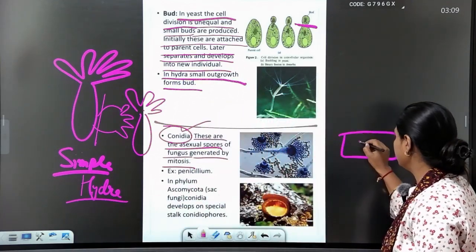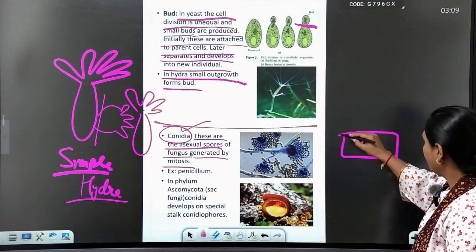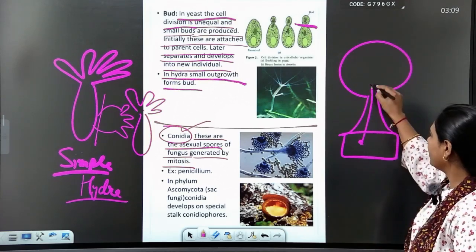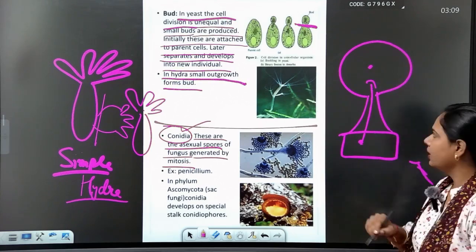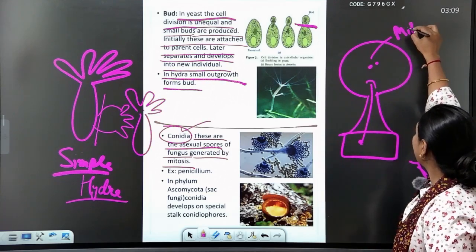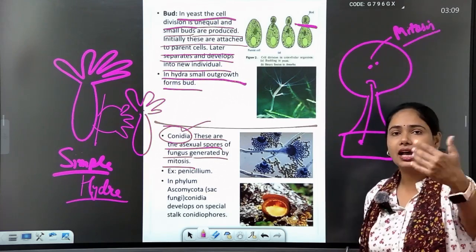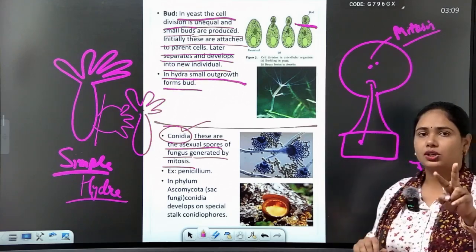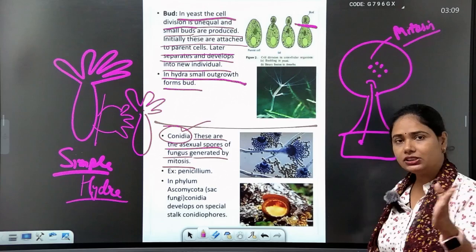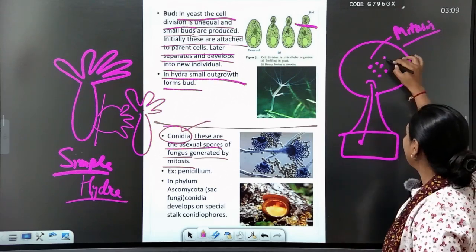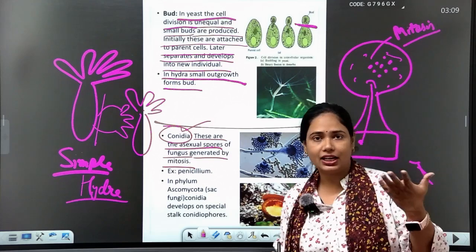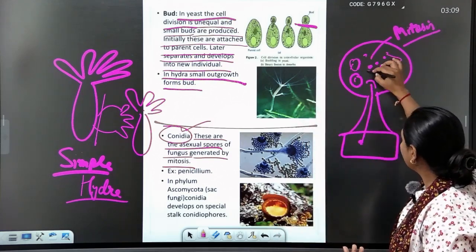Now deeply: there is a fungus with a nucleus that forms a stalk and a cap-like structure. This nucleus transfers into the stalk-like structure and multiplies by mitosis. Now these two nuclei also divide by mitosis and form new nuclei. All these nuclei again undergo mitosis, and the chamber becomes full. Later, all these nuclei form a cell wall.